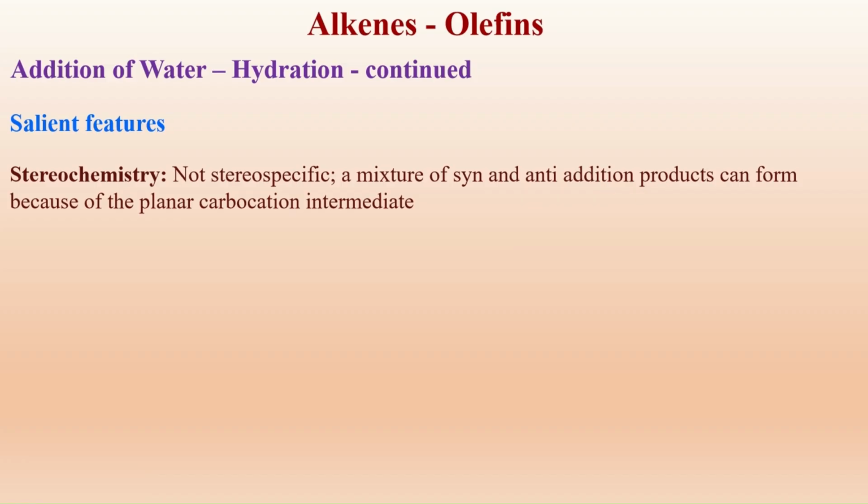Why is it so? Let us look into it. Here, hydrogen addition to the electron-rich carbon, that is the least substituted carbon, gives rise to a carbocation. The carbocation is a reaction intermediate, and this carbocation has a planar configuration.